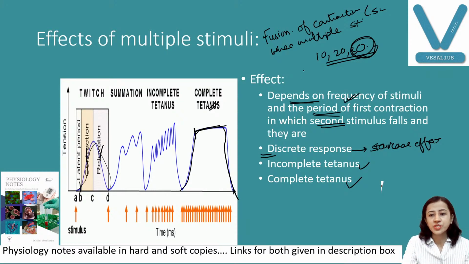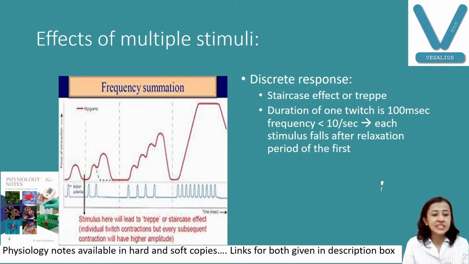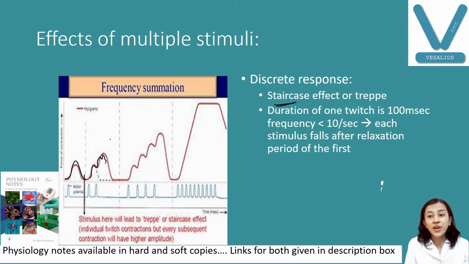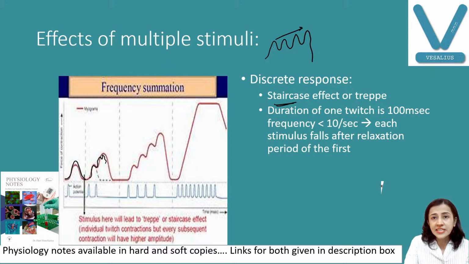Now we'll discuss different responses. Number one, the incomplete, or you can say discrete response, or staircase effect. So what happens here in staircase effect? You can see here, this is only the simple muscle curve. Now this is your discrete effect. What happens here? Your next stimulus is given after completion of the relaxation period. You can see here, relaxation is over, then second, then third, like this. So you will get this kind of staircase, meaning every second stimulus is benefited by the first one. So the beneficial effect which we have discussed is seen here.